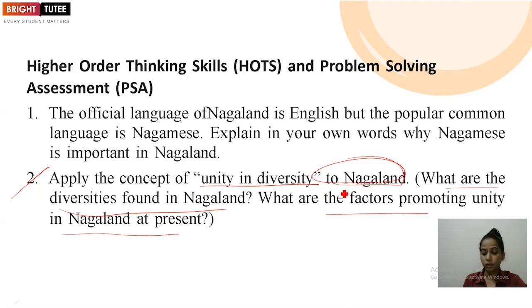And then when we are talking about the factors promoting unity, you have to mention the same factors, but modify them and show how these factors are creating unity. When we are celebrating different festivals with each other, when we are sharing different values and ideas with other communities, other religious groups, other linguistic groups, all these factors will come under the factors promoting unity.